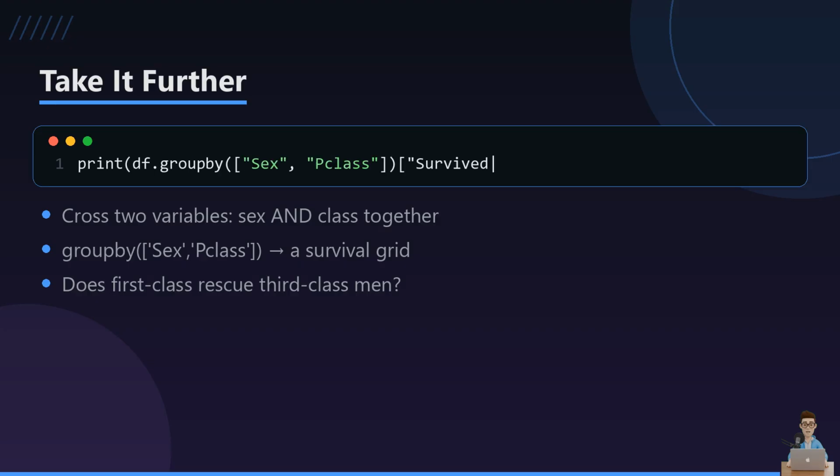If you want to go one level deeper, cross 2 variables at once, group by sex and class together. That's where it gets genuinely interesting. Does being first class save a man? Or does being a woman in third class still beat him? Answering that one line teaches you more about the disaster than any single chart did.